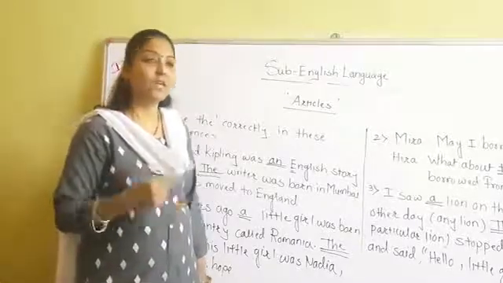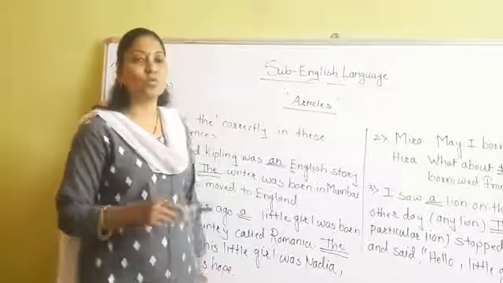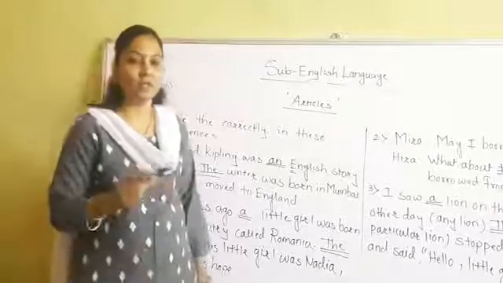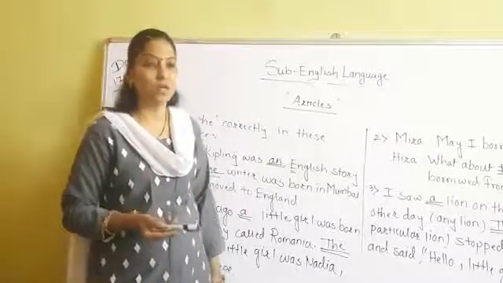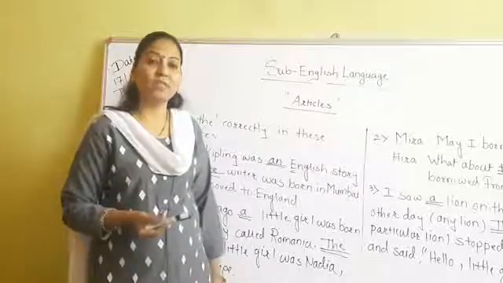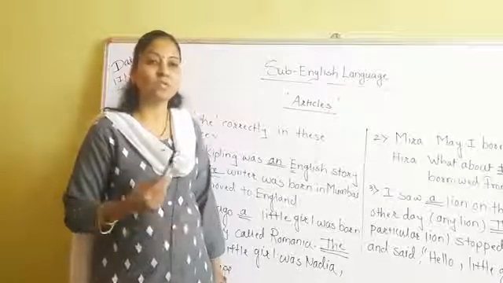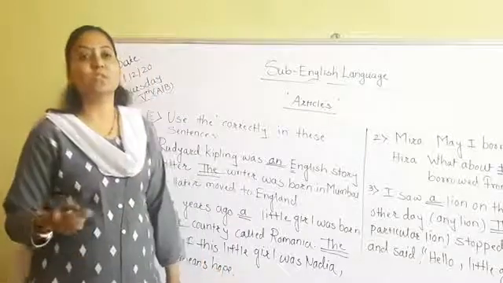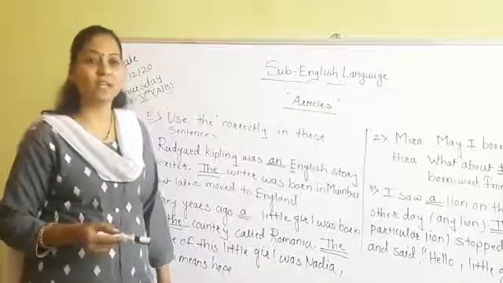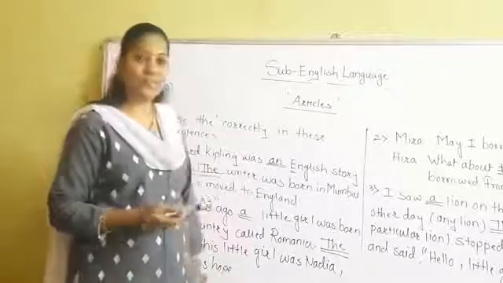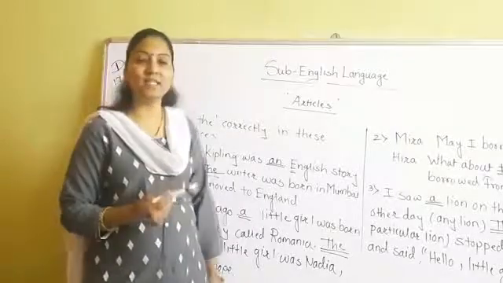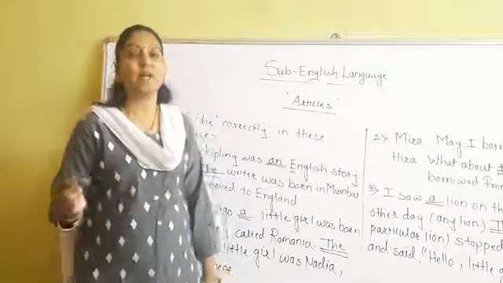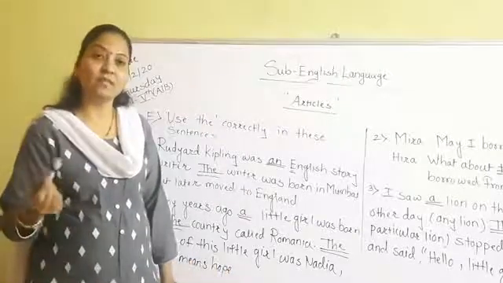We have seen the various rules. When we are talking about the superlative degree, we use the before that superlative degree. And whenever we are talking about the special names of countries, rivers or mountains, we use the definite article the. So in this way we have completed this lesson, but not completed the exercise. That we still have to complete, and we will continue that in the next period.